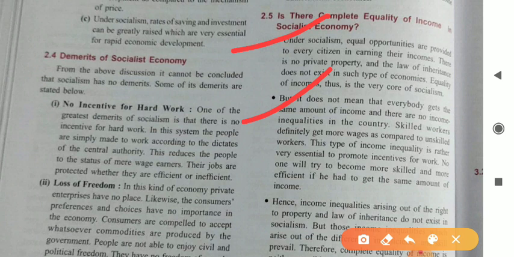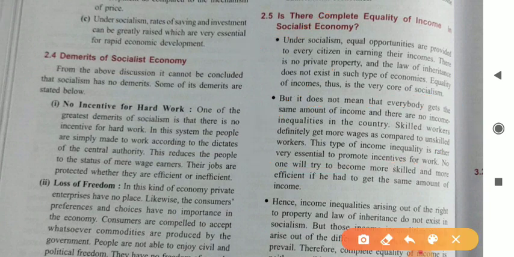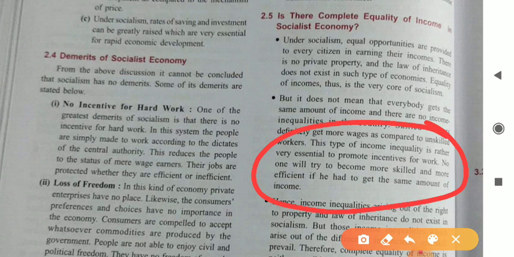Skilled workers definitely get more wages as compared to unskilled workers. This type of income inequality is very essential to promote incentives for work. No one will try to become more skilled or more efficient if he had to get the same amount of income. Okay, this is one of the important points. That's why we can say that there is no complete equality. It totally depends upon your skill.